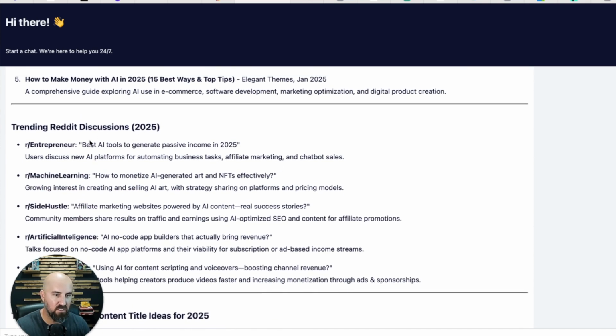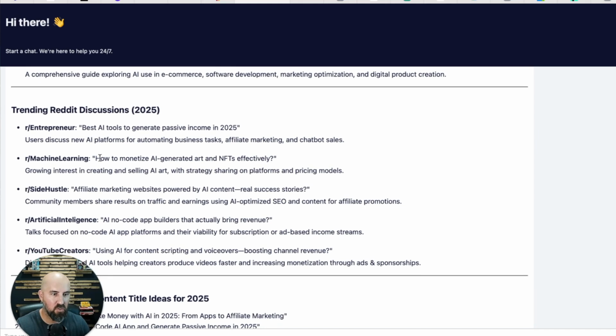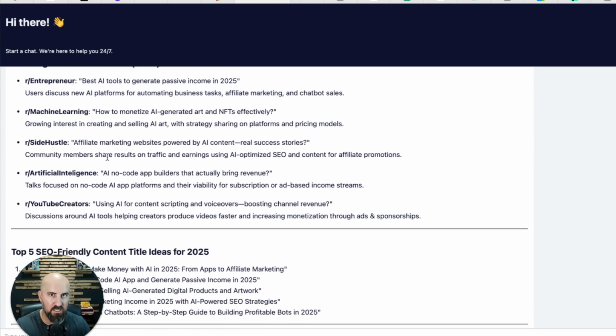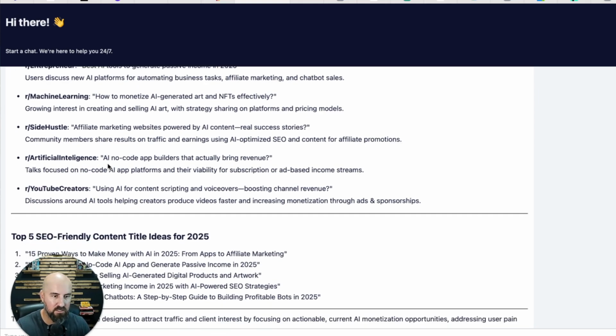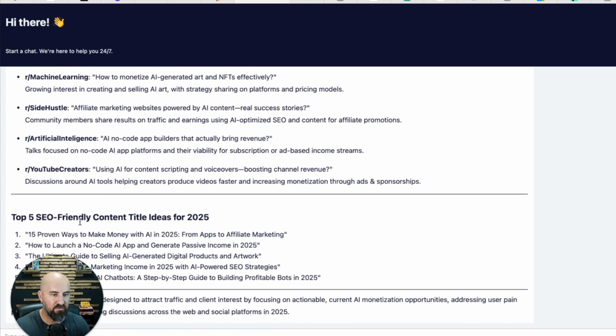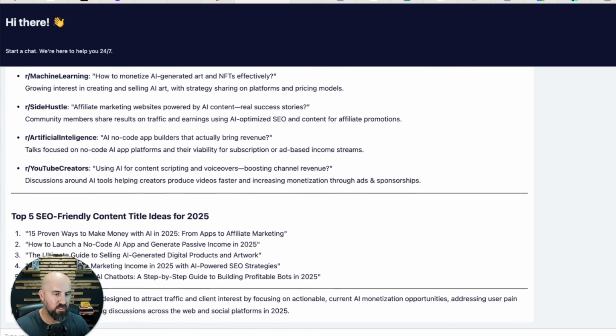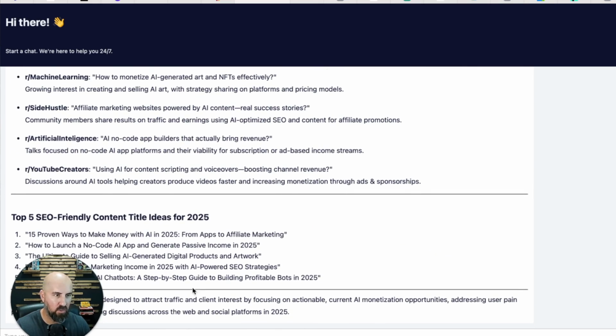It's also giving me the trending Reddit discussions. So it's scraping user-generated content as well, so I can see what real people are actually talking about in the real world to target these ideas for content, for products, for services, for clients. And then it's also giving me top 5 friendly content ideas. So this is just for AI. You can continue to follow up and ask it more questions, but let me dive in and show you how this workflow works so you can steal it. You can copy it in n8n and build this whole thing out.